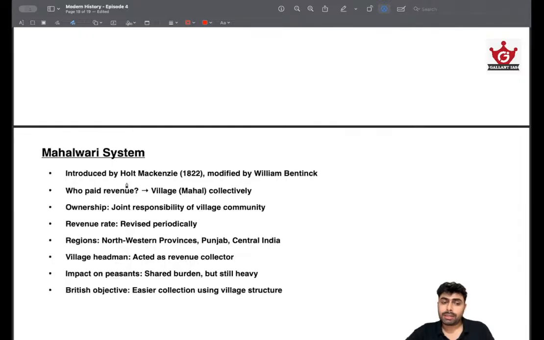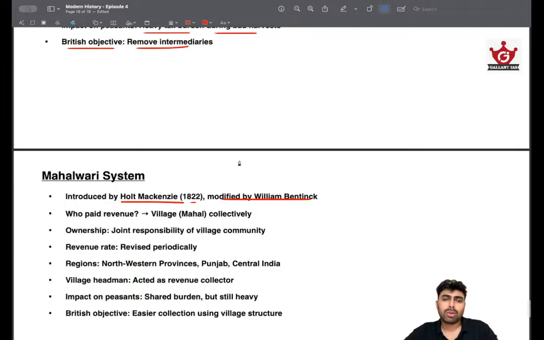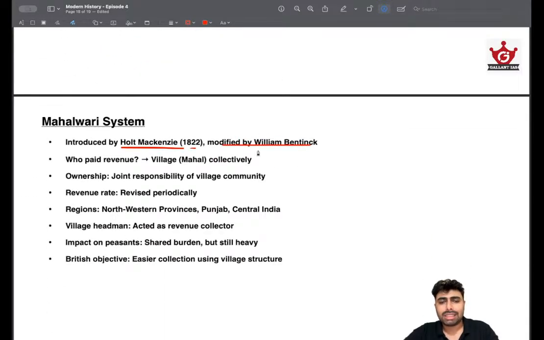Then comes Mahalwari system, and remember it was by Holt Mackenzie in 1822, and it was modified by William Bentinck. This is a slightly more humane, a better practice when it comes to revenue system, that has got slightly more in the interest of Indian agriculturalists. So compared to these two systems, Mahalwari was the least exploitative. Again, we cannot say that it was very much a breeze for these peasants. They were struggling irrespective of the system, but this was slightly better compared to the other two systems.